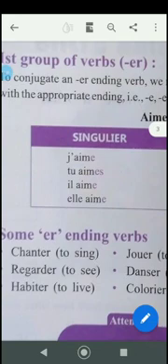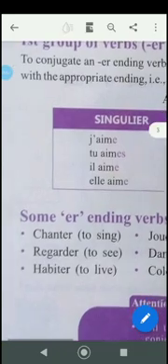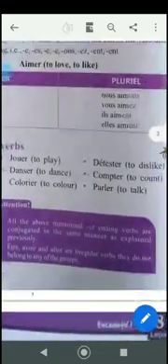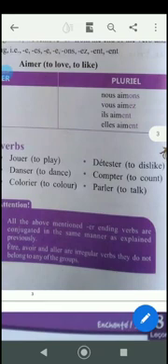Je chante, tu chantes, il chante, elle chante, nous chantons, vous chantez, ils chantent, elles chantent. So the same will be for other ER verbs. Attention, all the above mentioned ER ending verbs are conjugated in the same manner as explained previously.